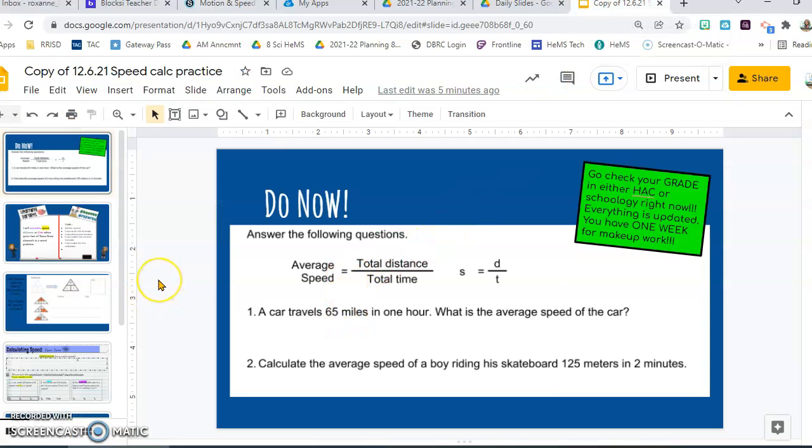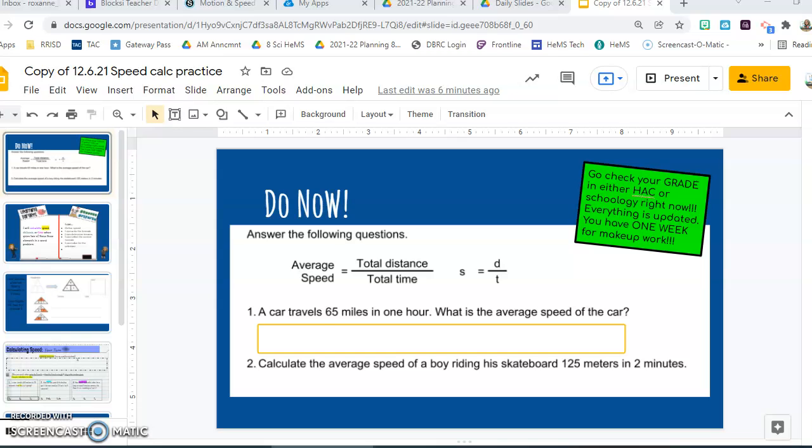So let's answer the do now. Average speed is equal to the total distance divided by the total time, or S equals D divided by T. So a car can travel 65 miles in 1 hour. Let's see if I can put that little text box in and type in there for y'all. So I've got my distance, I have speed.